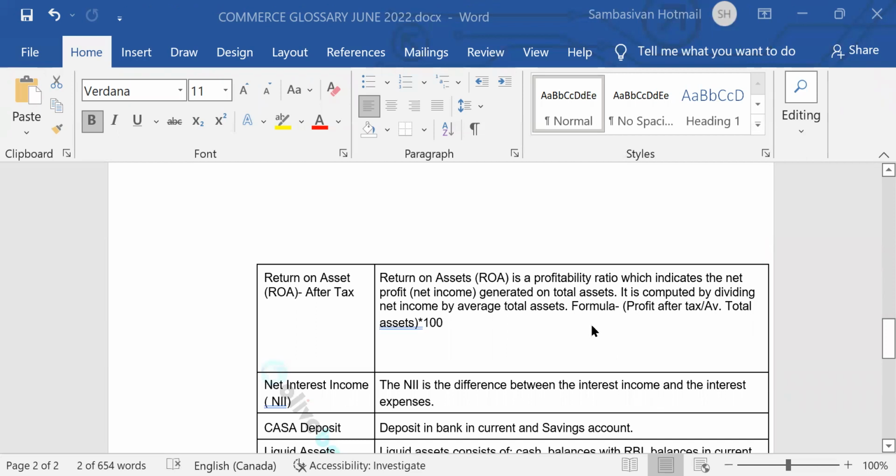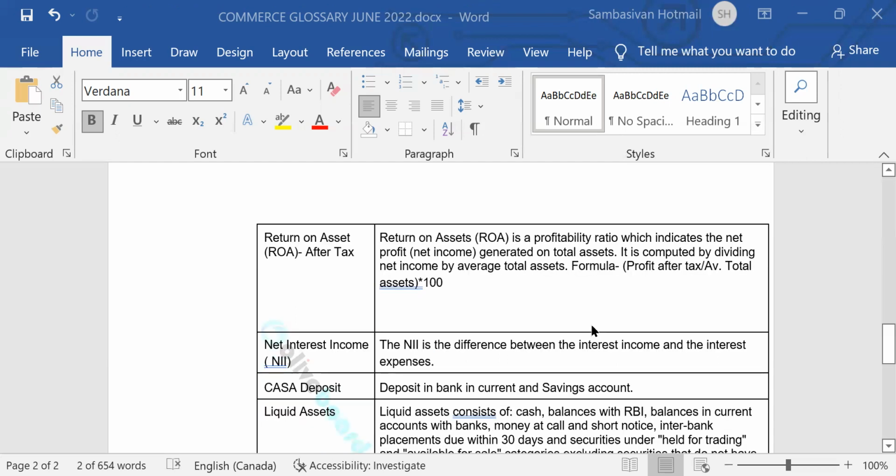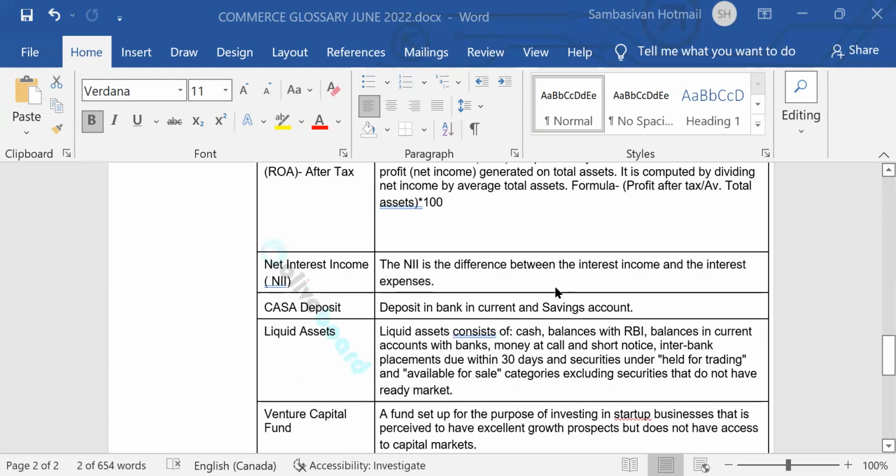Return on asset after tax. Return on asset is a profitability ratio which indicates the net profit generated on total assets. It is computed by dividing net income by average total assets. Formula, profit after tax divided by average total assets into 100. Net interest income. The net interest income is the difference between interest income and the interest expenses.